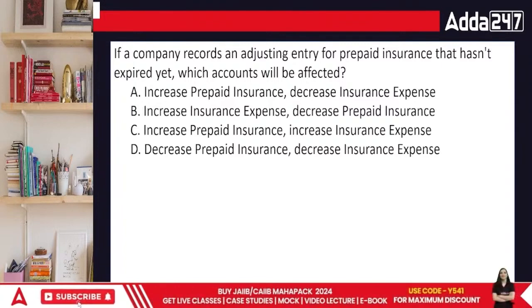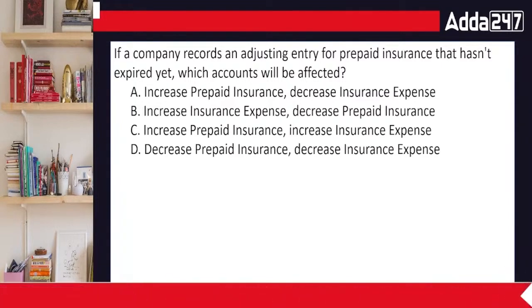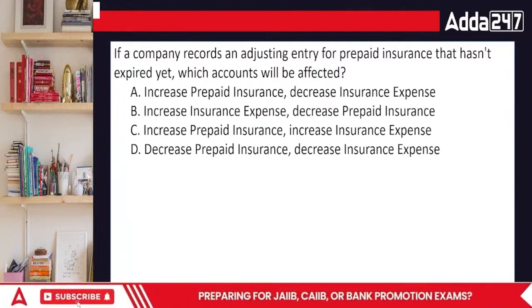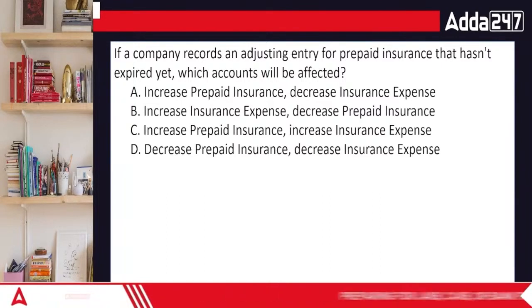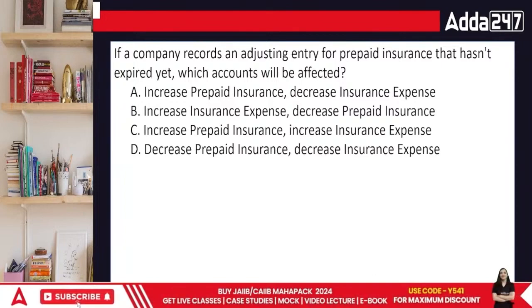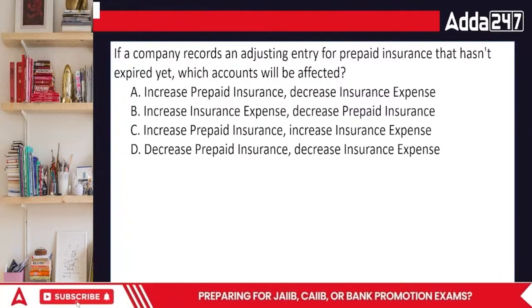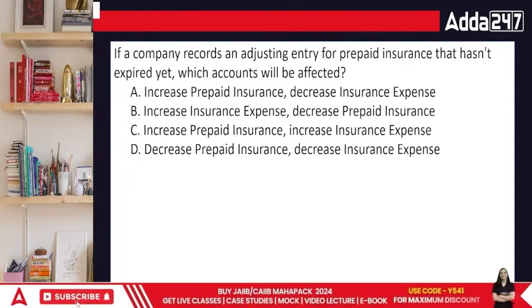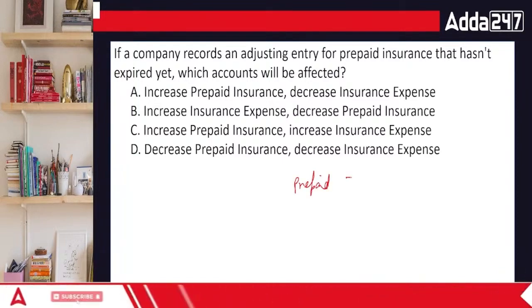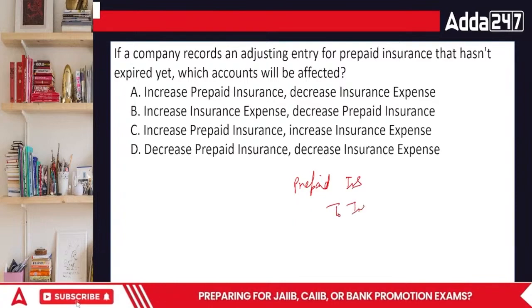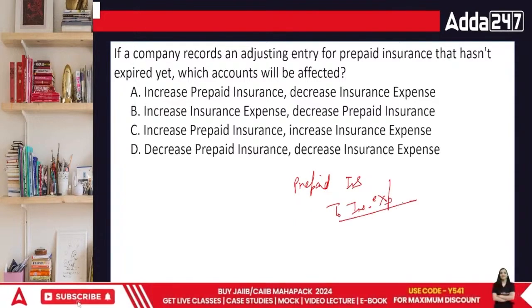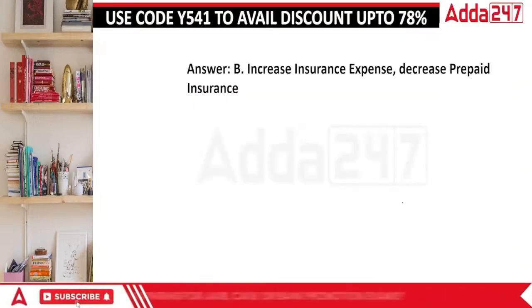Everyone, a company records an adjusting entry for prepaid insurance. Prepaid insurance is an asset for the company. As soon as a part of your insurance becomes prepaid, then, everyone, when we talk about the prepaid insurance now, it is actually prepaid insurance to insurance expense. The expense which is actually noted is reversed, and we're gonna create another account. So in this case, the correct answer is increase the insurance expense.